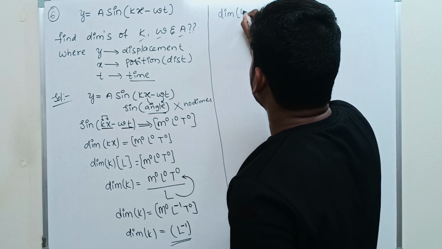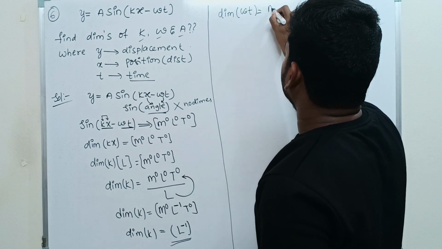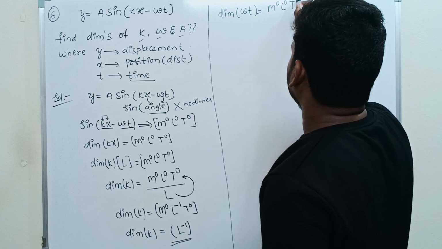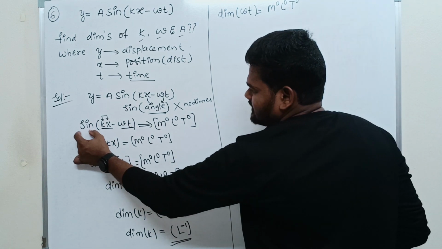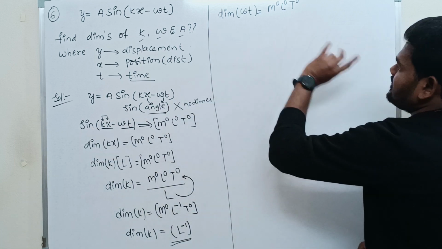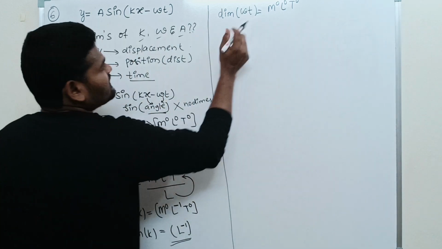Next term. The dimension of omega t equals M power 0, L power 0, T power 0, because trigonometric functions have no dimension. What is t? Time.